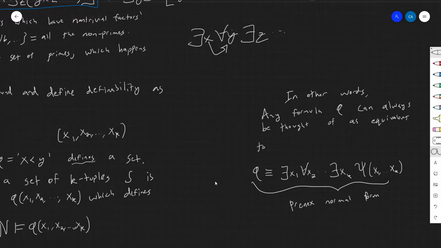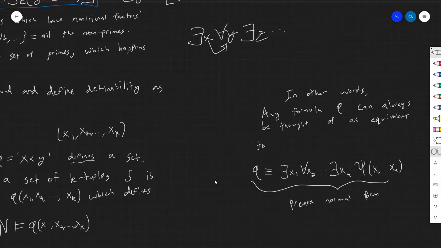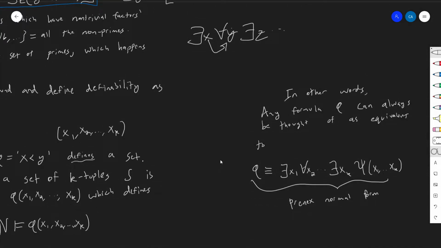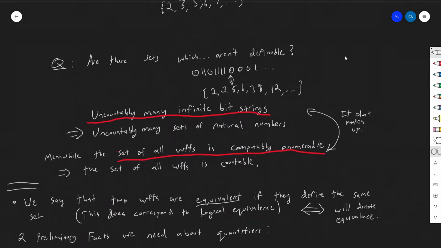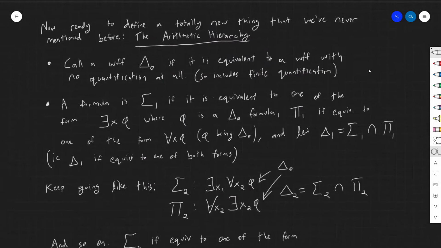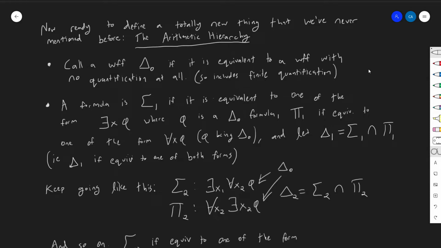And that will be important to note for the hierarchy I'm about to define, because with all of these things known, it will be obvious that the hierarchy I'm defining is the hierarchy of every definable set. So let's now define that hierarchy, which will be a hierarchy of every definable set. Okay, so here we are. This is a really important moment for us.